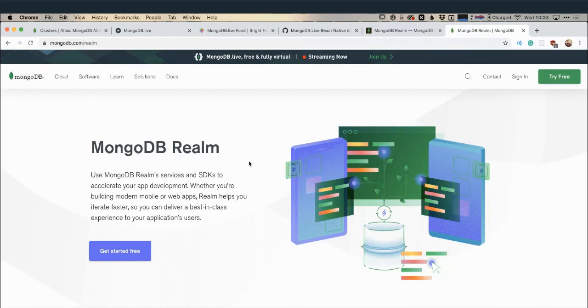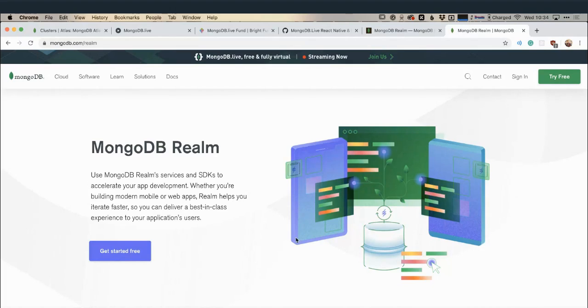Our on-device database, for anybody who's used Realm in the past, is probably what they're most familiar with. MongoDB acquired Realm last year. We're working very hard to get it integrated into our own platform. That's really been one of the big things we've been announcing at MongoDB Live this year, that integration. So now MongoDB Realm is not just the on-device database. It also includes things which were previously known as Stitch: our serverless functions, authentication, access control, etc. It also now incorporates our offline-online sync, the ability to have an application on your device that will automatically sync up to MongoDB Atlas, and then from Atlas back down to the device, and do conflict resolution and all that kind of stuff for you.